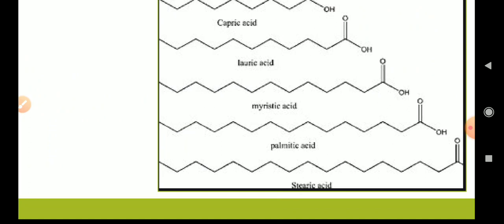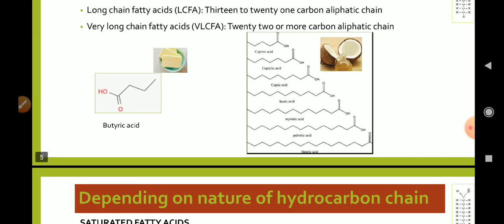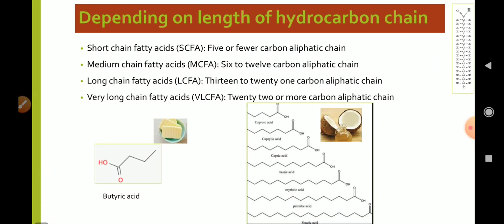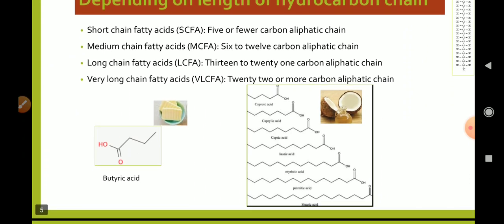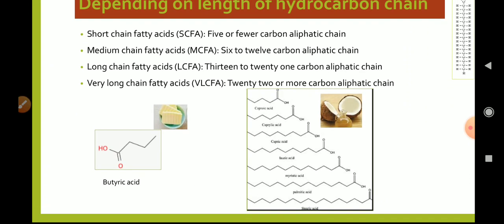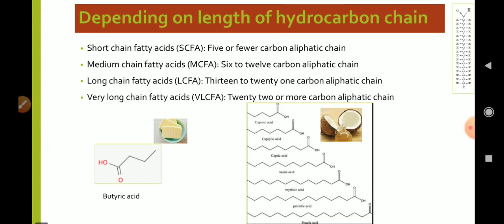Both of these, palmitic acid and stearic acid, come in the category of long chain fatty acids, and all of these fatty acids are obtained from coconut oil. The last is very long chain fatty acid, also known as VLCFA, and it contains 22 or more carbon aliphatic chain, and these fatty acids are obtained from beeswax.